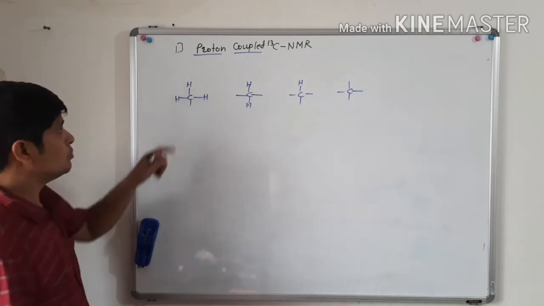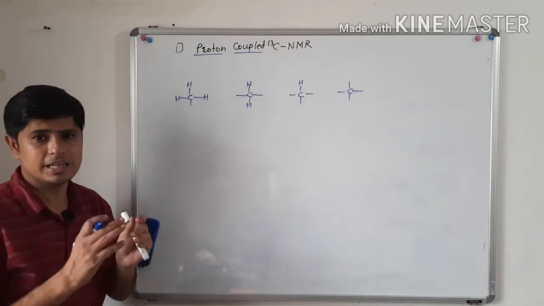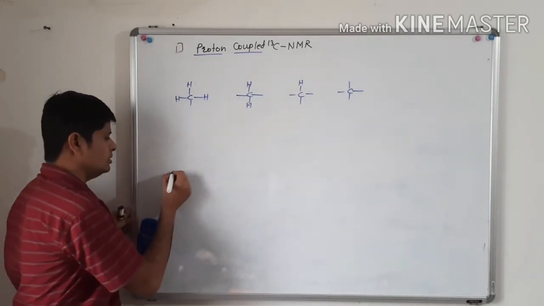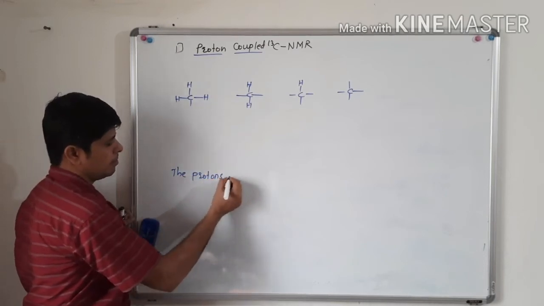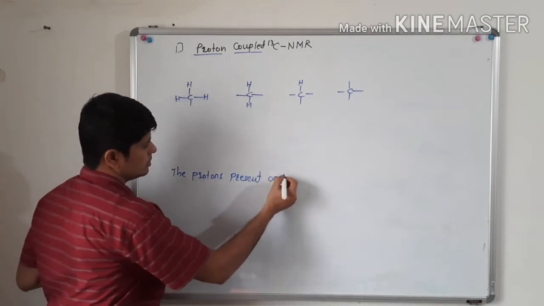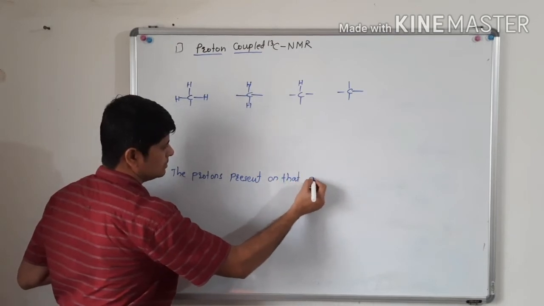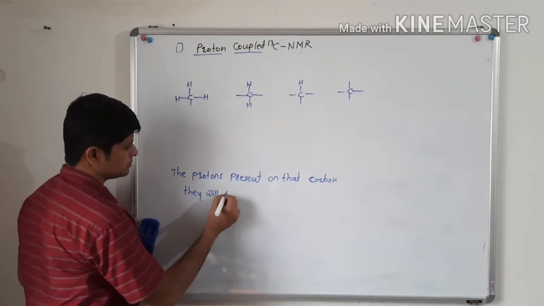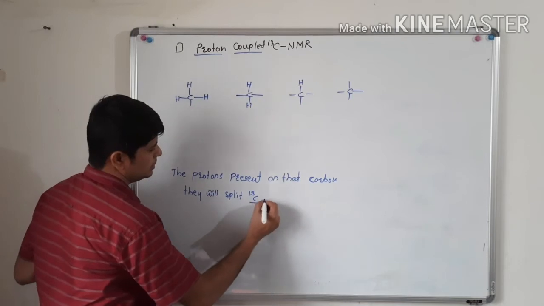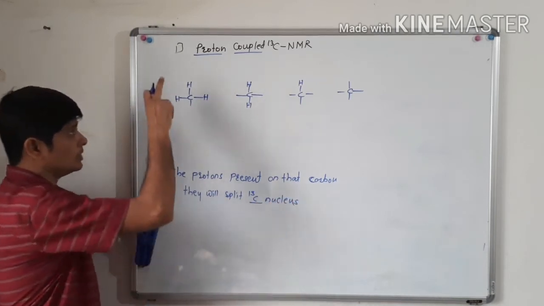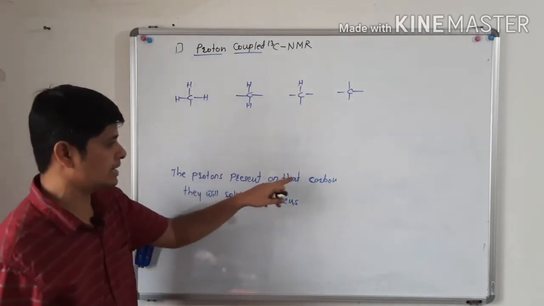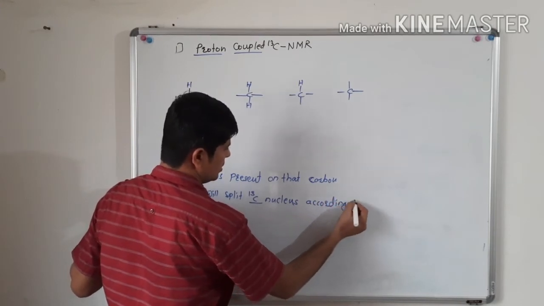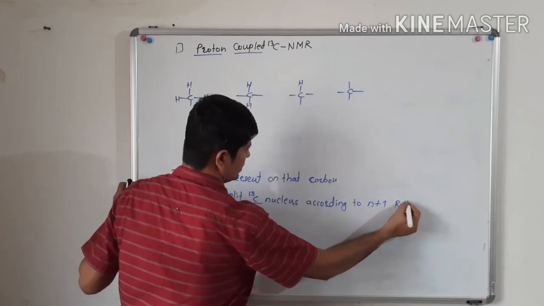When there is proton coupled carbon 13 NMR, that is, coupling of protons with the carbon 13 nucleus, the protons present on that carbon will split the carbon 13 nucleus signal according to the n+1 rule.